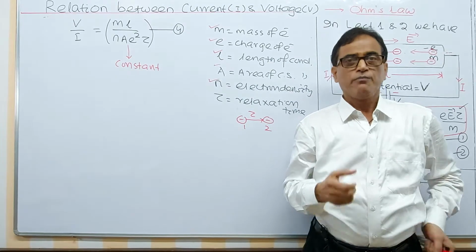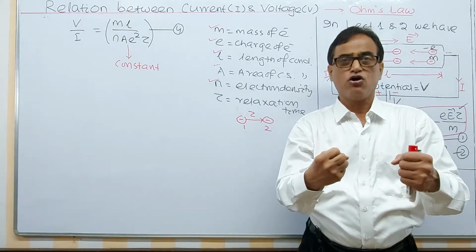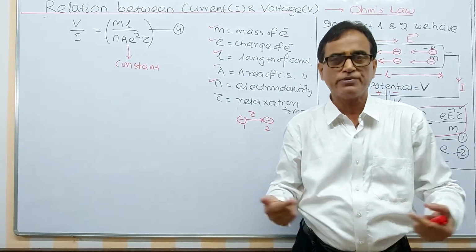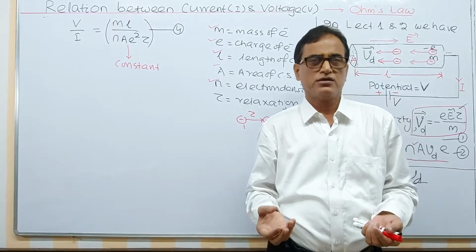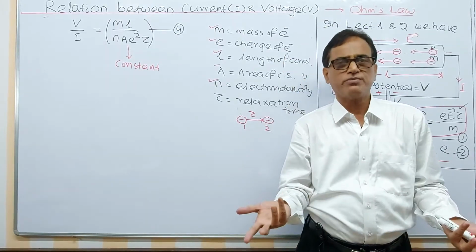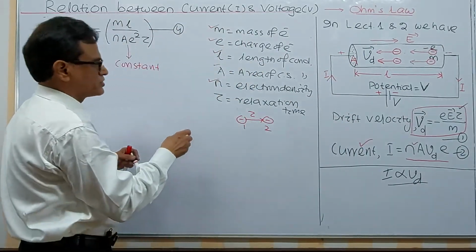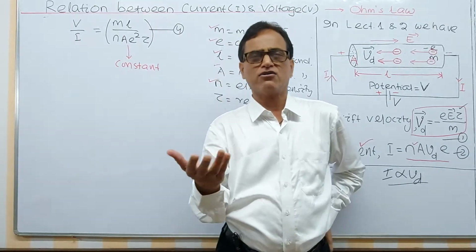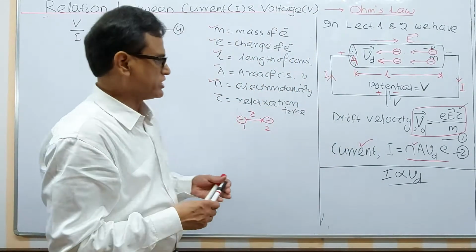But what happens when temperature increases? If you heat a material, or any electrical or electronic device is heated whenever electric current flows through it, it is common sense. So when the temperature increases, say from 20 degrees to 40 degrees Celsius, then what happens?